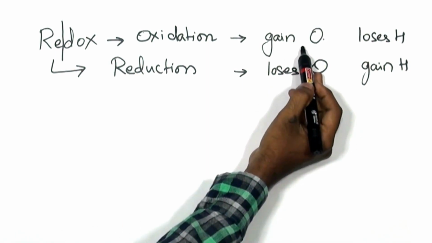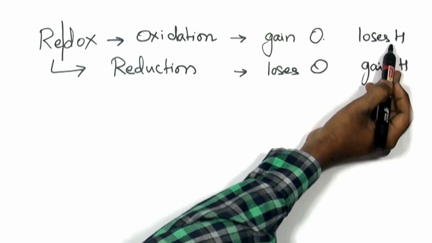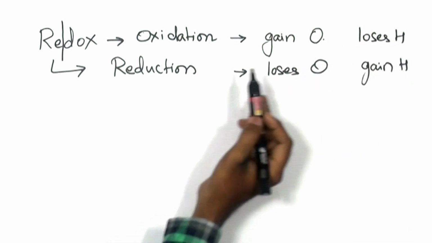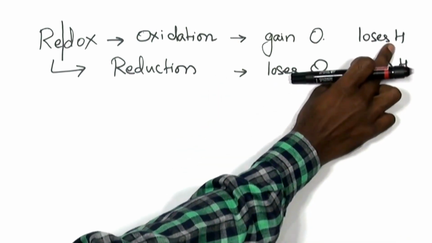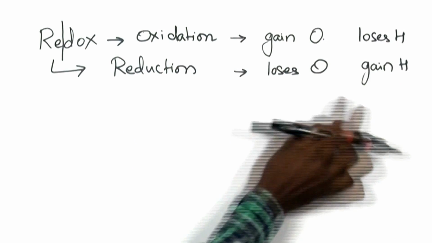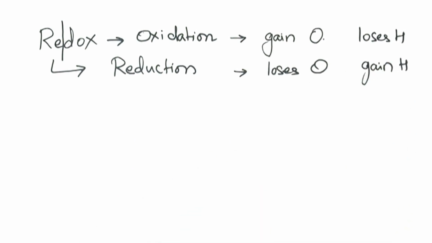Anything that gains oxygen is said to be oxidation, and anything that loses hydrogen is also said to be oxidation. Anything that gains hydrogen is said to be a reduction reaction. Let's look into some examples.